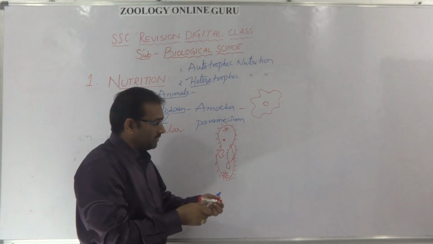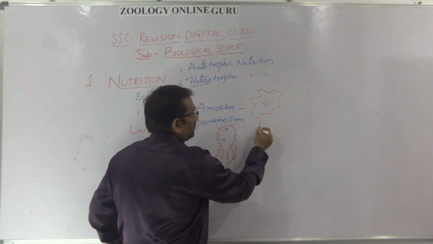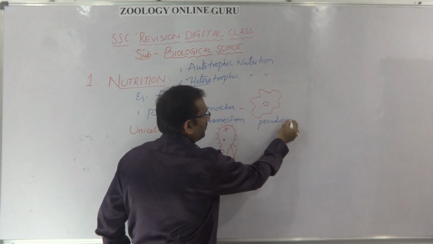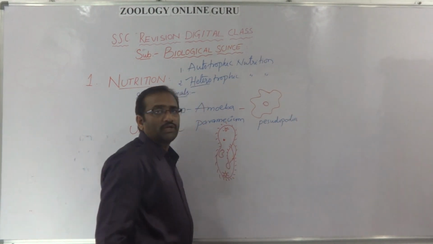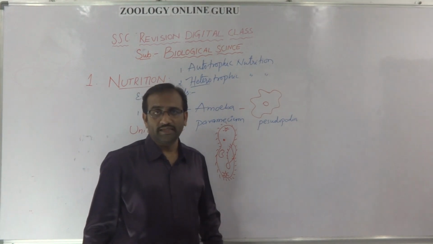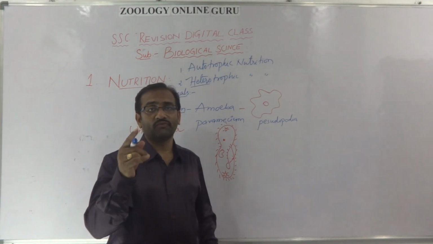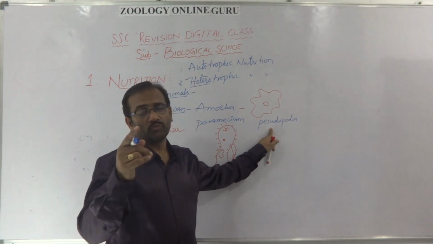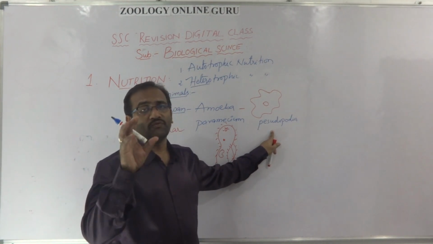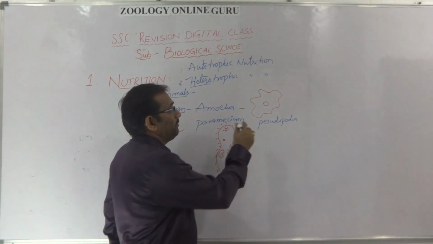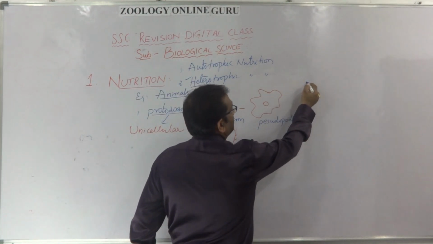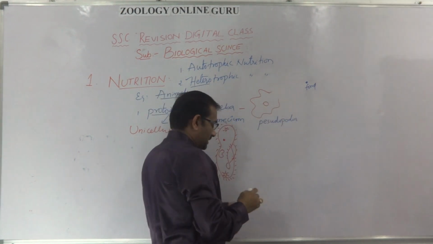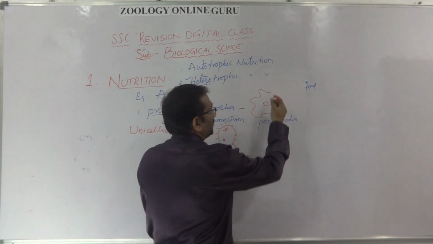Coming to amoeba, pseudopodia. Pseudopodia are the locomotory organelles in the amoeba and also for food capturing. So pseudopodia are useful for locomotion and also for food collection. Amoeba takes food material by expanding its pseudopodia.